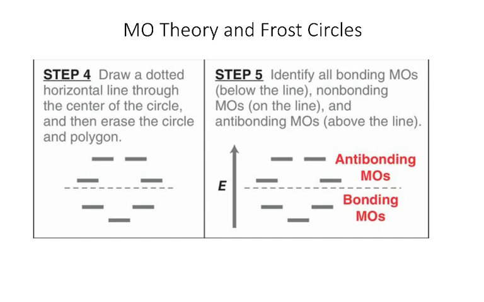Anything above that line is considered an antibonding molecular orbital. If it happened to be right on the line, that would be a non-bonding molecular orbital. And then anything below the line is a bonding molecular orbital. And then all you have to do is figure out how many atomic p electrons or molecular pi electrons you have, and then fill up your molecular orbitals.